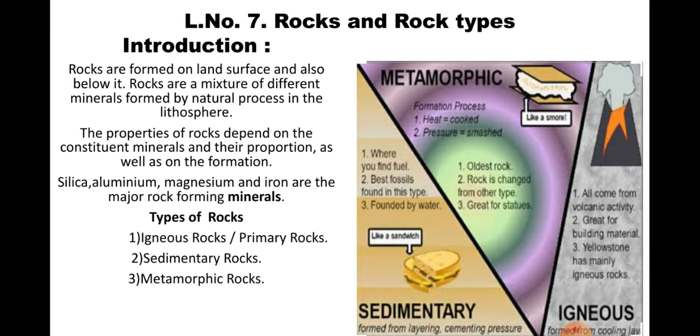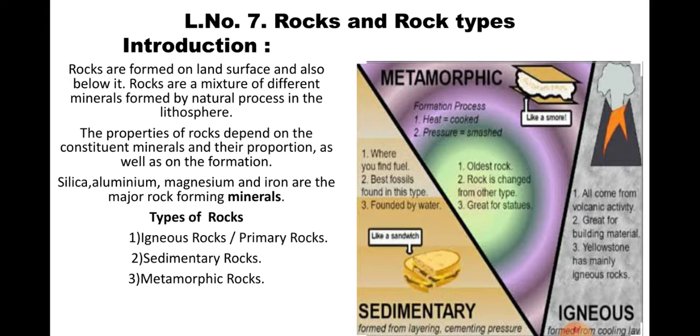Rocks are formed on the surface and also below, meaning down in the earth's crust. Rocks are mixtures of different minerals formed by natural processes in the lithosphere. As I told you before, rocks are formed in the lithosphere. And where is this lithosphere situated? As you see in the picture of the earth, in the middle there is the lithosphere, going down towards the earth's center.